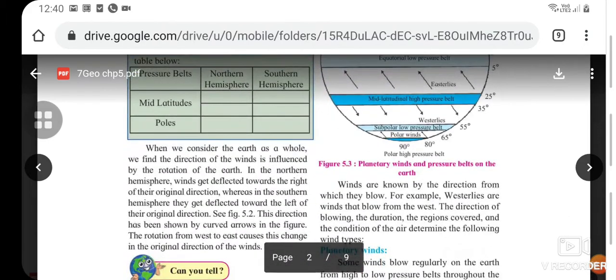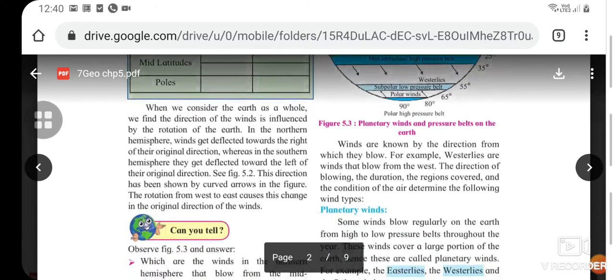Okay. So, when we consider the earth as a whole, we find the direction of the winds is influenced by the rotation of the earth. In the northern hemisphere, winds get deflected towards the right of their original direction, whereas in the southern hemisphere, they get deflected toward the left of their original direction.